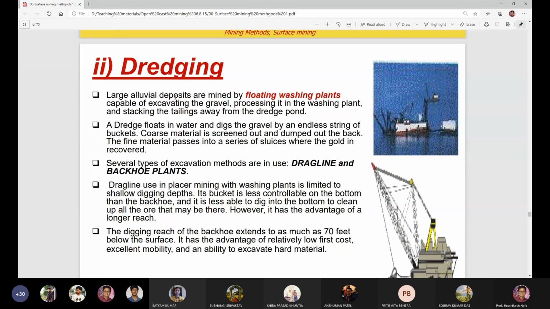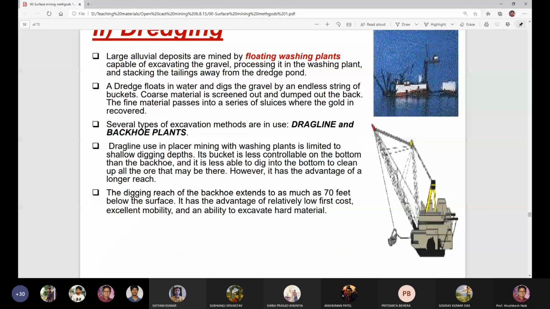Dredging is done for large alluvial deposits which are mined by floating washing plants. These are floating washing plants capable of excavating the gravel, processing it in the washing plant and stacking the tailings away from the dredge pond. A dredge floats in the water and digs the gravel by an endless string of pockets. Coarse material is screened out and dumped out the back. The fine material passes into a series of sluices where the gold is recovered.